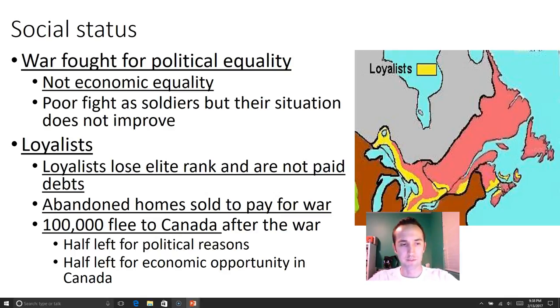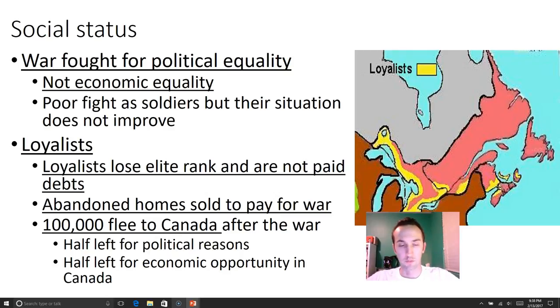The Loyalists lose their top rank, because they were loyal to the king, a lot of them lose that. King's out. And so if they were owed any debts, they don't get paid off their debts. In many cases, if they were scared and they ran away and left their homes, in most cases, they weren't allowed to come back home. And their homes were taken by the government and sold to help pay off American debts.